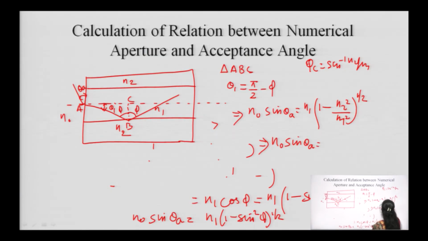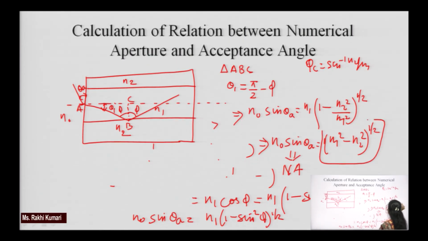If we take N1 inside, this is equal to N1 square minus N2 square to the power half, and this is our numerical aperture. So, we can write numerical aperture as this.